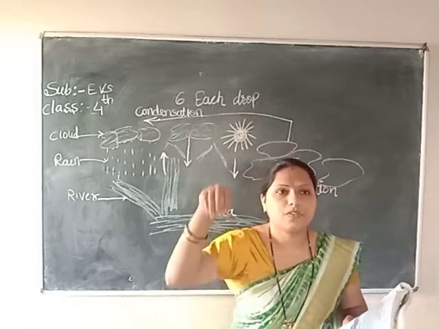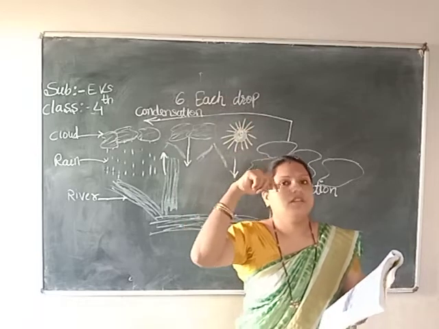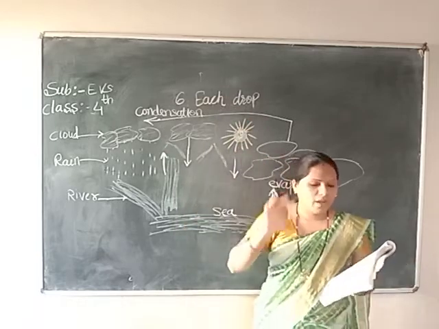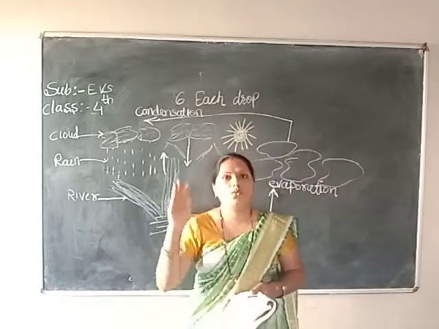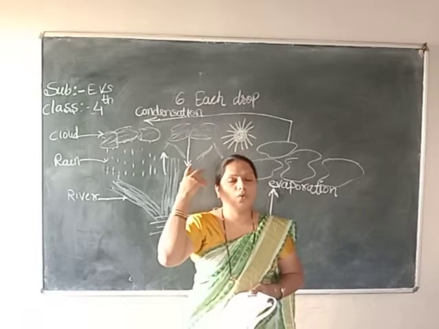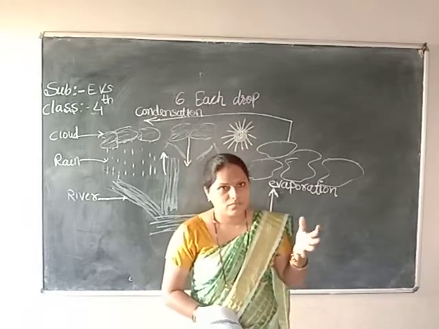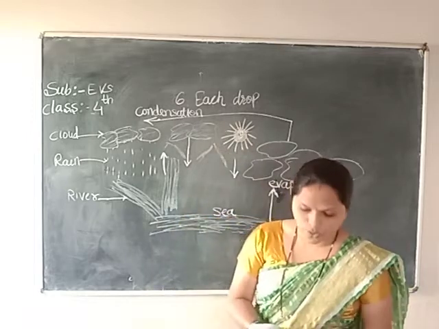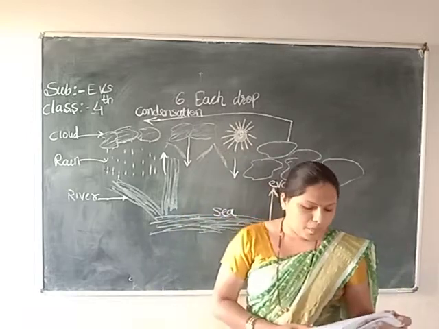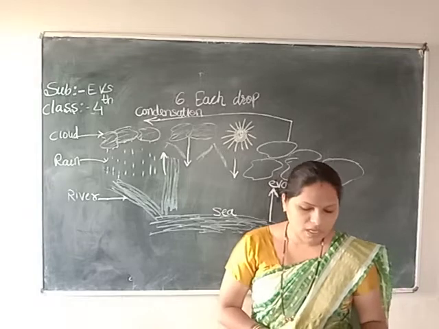While the water vapors go up in the sky, they join the clouds, and after cooling they turn into droplets. The droplets of water together form a cloud.